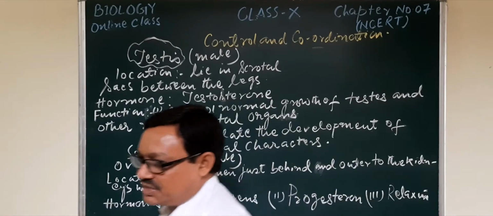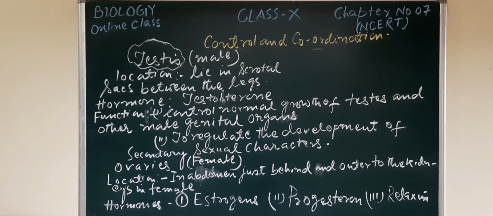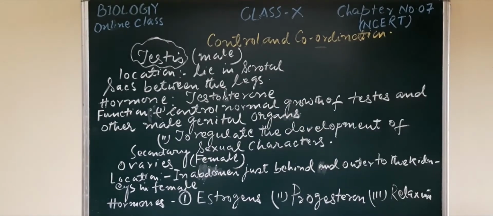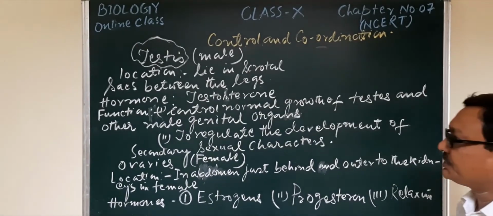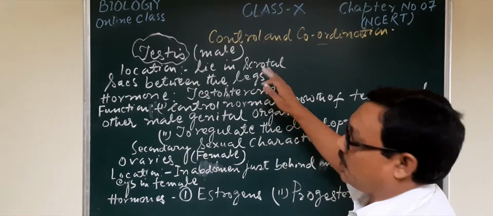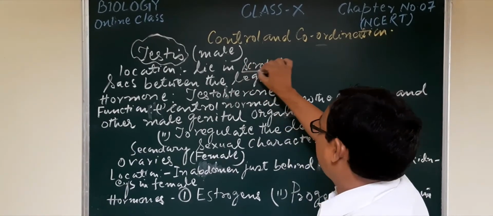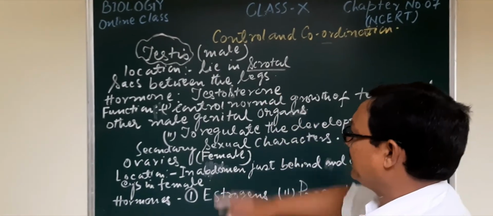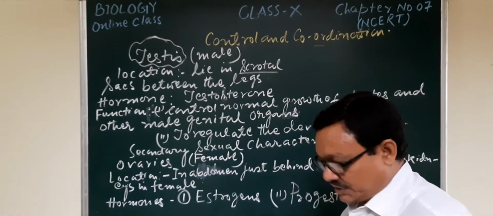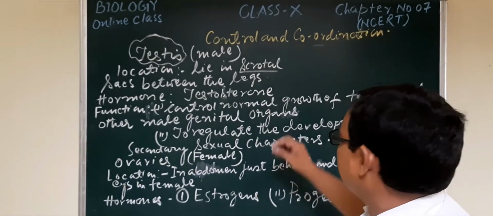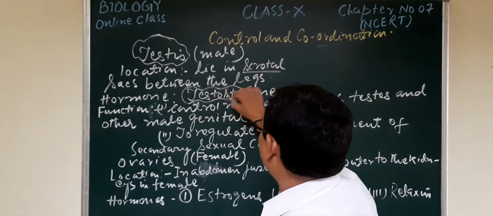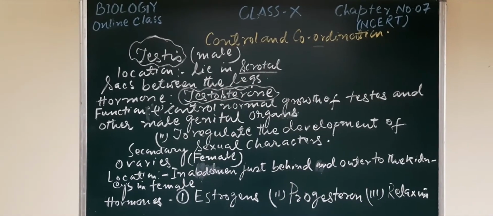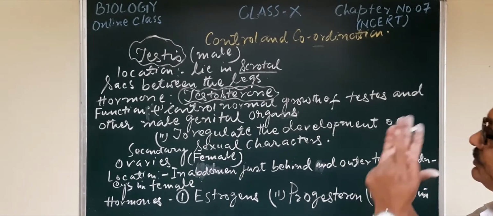One pair of testes is present in the male, that is the primary sex organ of the male. It is situated outside the body in a special scrotal sac or pouch between the two legs, and the hormone secreted by this gland is known as testosterone.